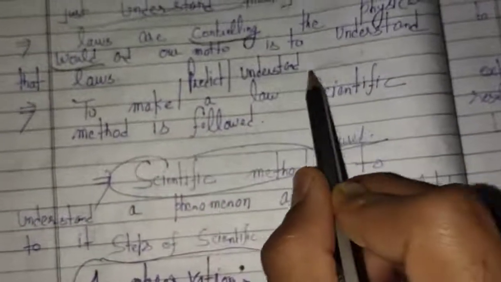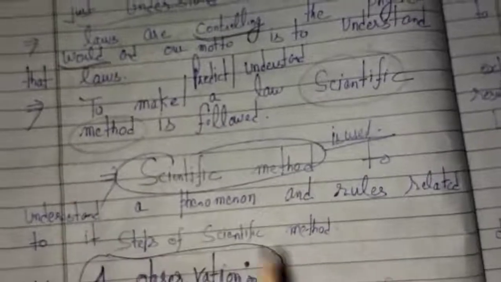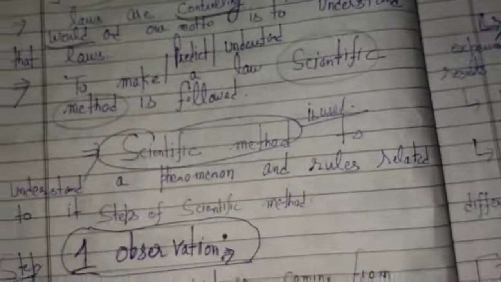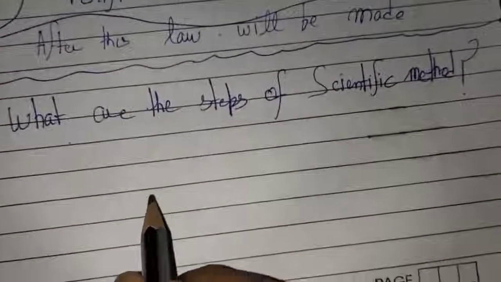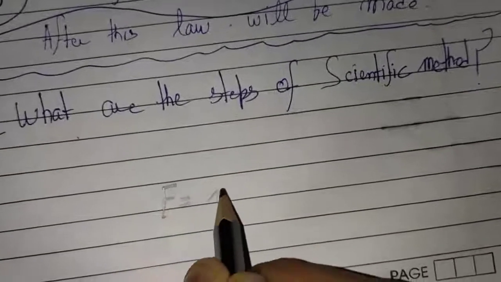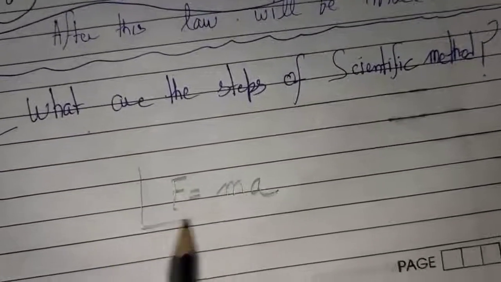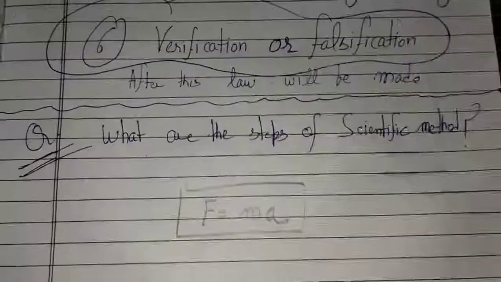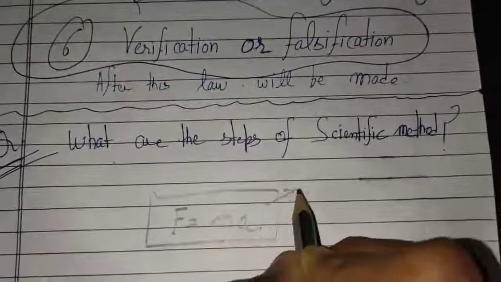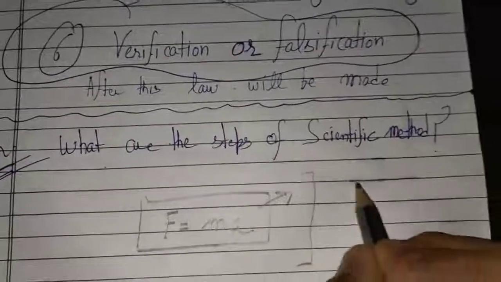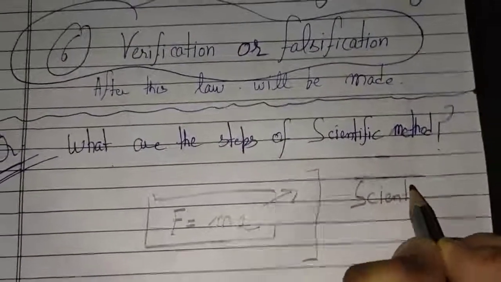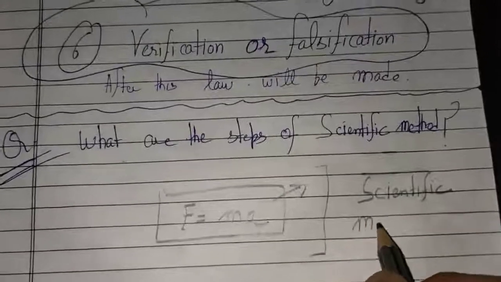Science involves so many scientific methods. What is the scientific method? Suppose you are having some formula, F equals ma. What is this? This formula is derived with the help of a scientific method. What is this scientific method? We will discuss this in detail.